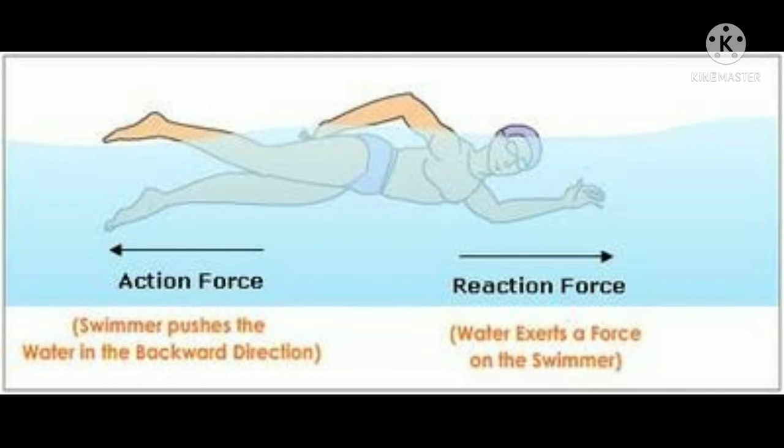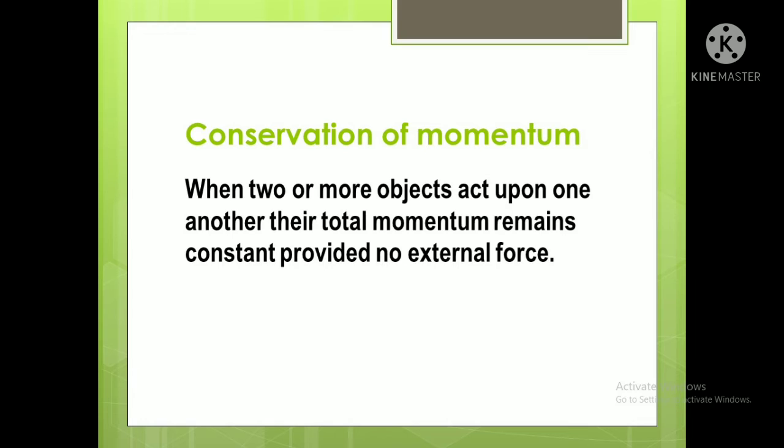Next, we will talk about the conservation of momentum. So what is conservation of momentum? When two or more objects act upon one another, okay? I will show you the diagram here. When two or more objects act upon one another, their total momentum, we already got, isn't it? F is equal to ma. So total momentum remains constant. Sorry, P is equal to mv. Yes, momentum is P is equal to mv. So what will happen here? Total momentum will remain constant provided no external force.